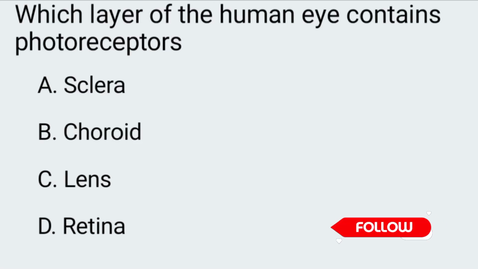Next question. Which layer of the eye contains photoreceptors? A. Sclera, B. Choroid, C. Lens, D. Retina. The correct answer is option D, retina.